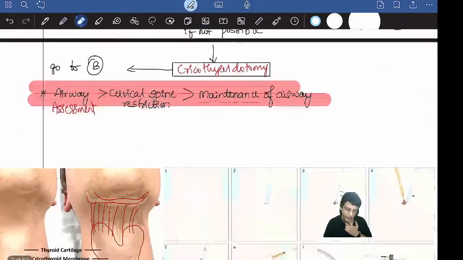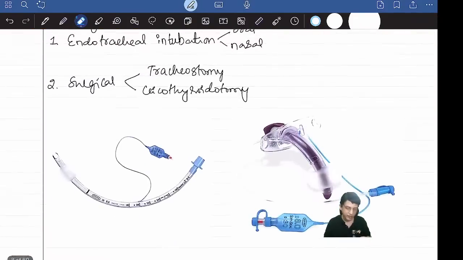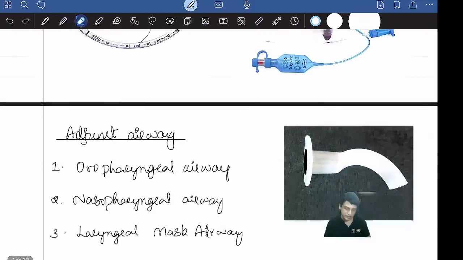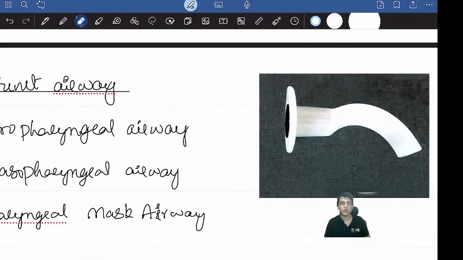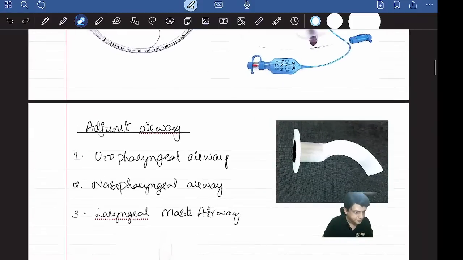Oropharyngeal airway, I'll show you now. See, this is a very short, small one. It can only go till the pharynx. If the patient is having some problem in the nose or anything, you can use an adjunct airway. Definitive airway means from the nose or mouth, it should go all the way from the pharynx, cross the laryngeal opening and go into the trachea like this. Then it's called a definitive airway. Hope it's clear. We are anyway going to discuss that.